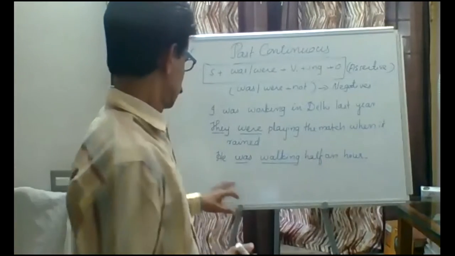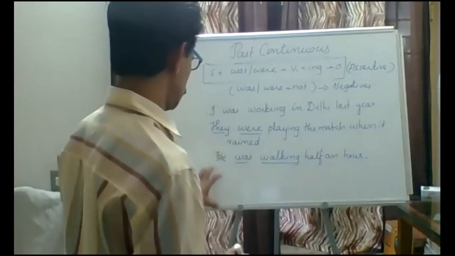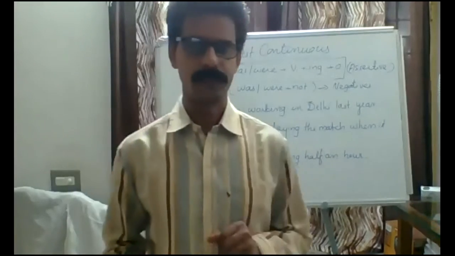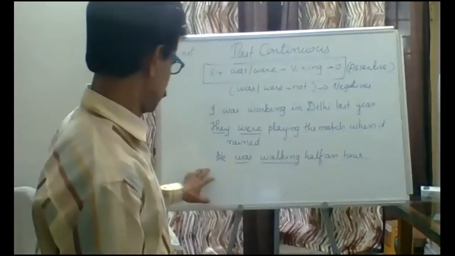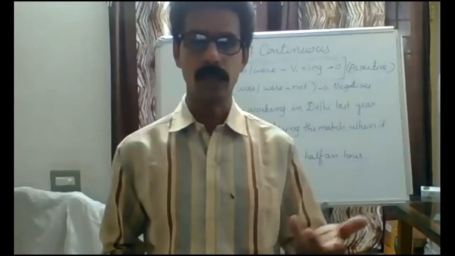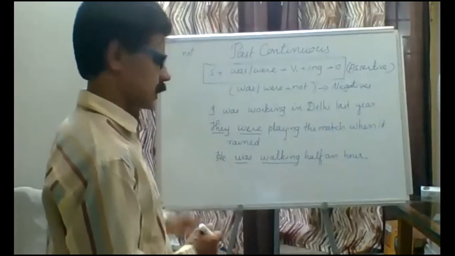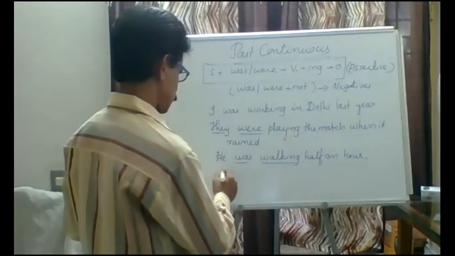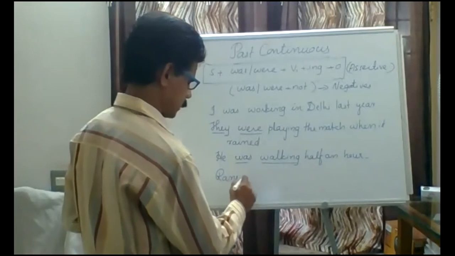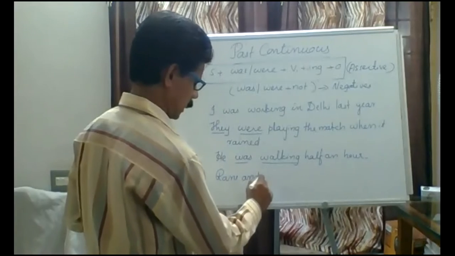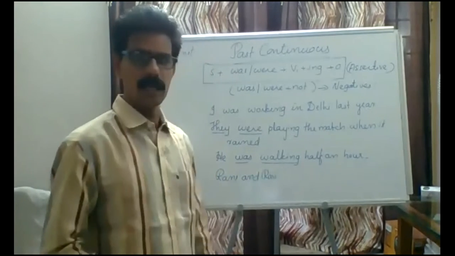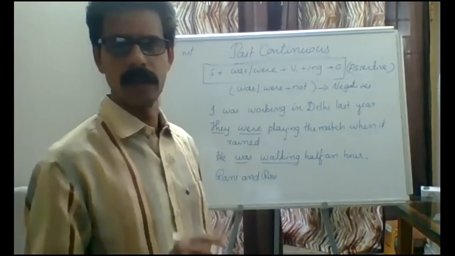Then, if you want to use any name, you can use some names also. Not only pronouns, instead of pronouns, you can use some nouns also. For example, if I take Rani and Ravi, there are two people.